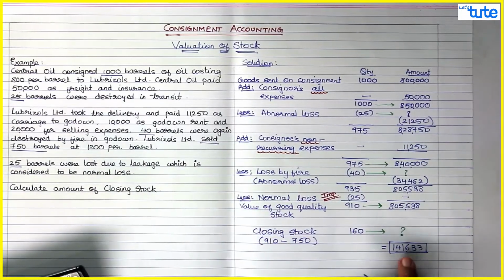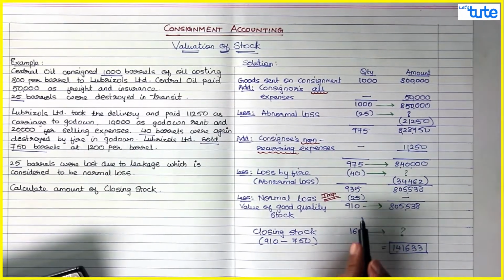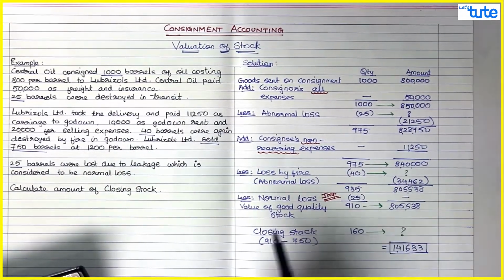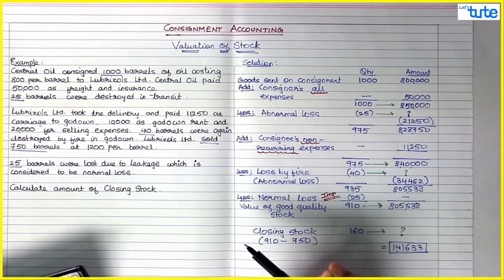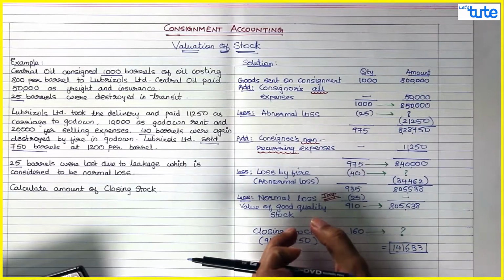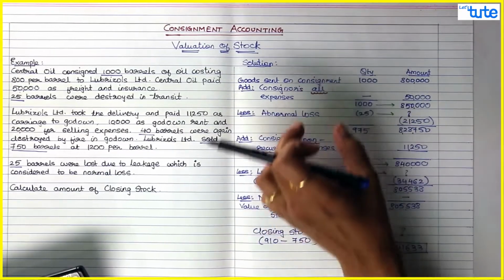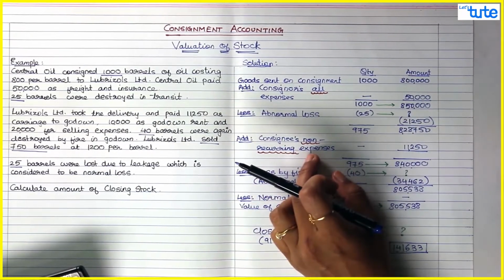So guys, you understood this value of closing stock. So over here, what we are doing, first of all we are finding the value of good quality stock. Good quality is after adding all the expenses, direct expenses, non-recurring expenses of the consignee.